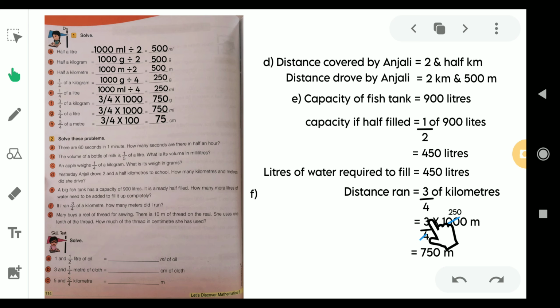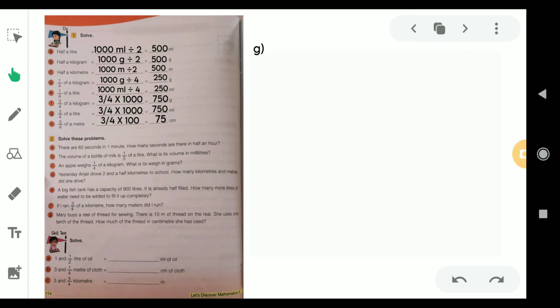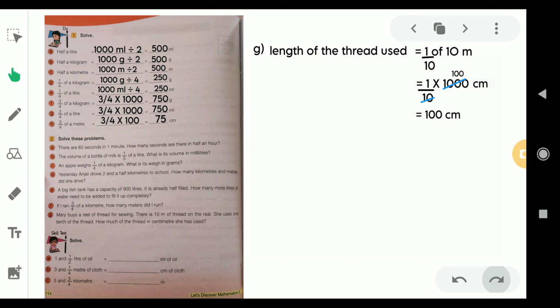So 3 parts mean how much? 250 plus 250 plus 250, so that it would be equal to 750 meters. So the distance I ran is how much? 750 meter, which is 3/4 of 1 kilometer. So 3/4 of 1 kilometer is always equal to 750 meter. Now let us move on to the next question, that is,